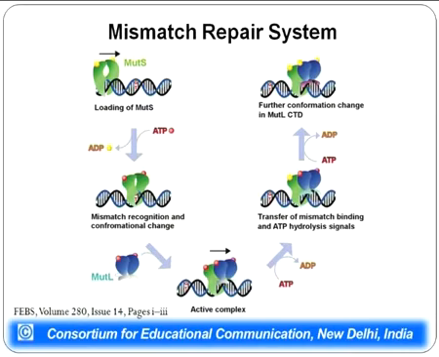The next type of repair system which I will be talking about is the mismatch repair system. The mismatch repair system helps in removing any mismatches which have gotten incorporated during replication of DNA. For this particular repair mechanism, there is a set of proteins or enzymes known as MUT proteins. MUT stands for mutator, and a group of mutator proteins, namely MUT-S, MUT-L and MUT-H, take part together to induce this particular mismatch repair mechanism.